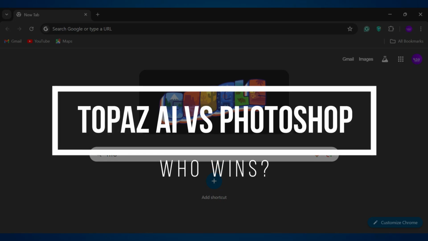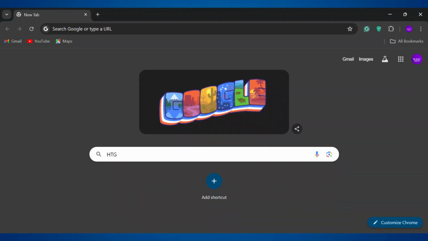Topaz AI versus Photoshop. Who wins? Hey guys, in this video, I'm going to compare and tell you about the pros and cons of Topaz AI and Photoshop. So make sure to watch this video till the end and let's get started.